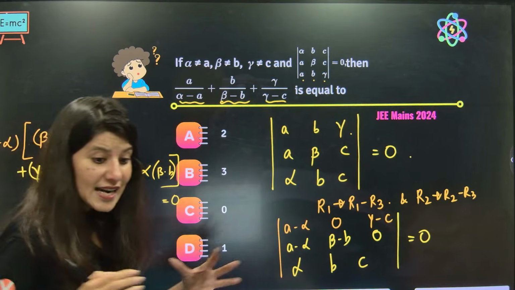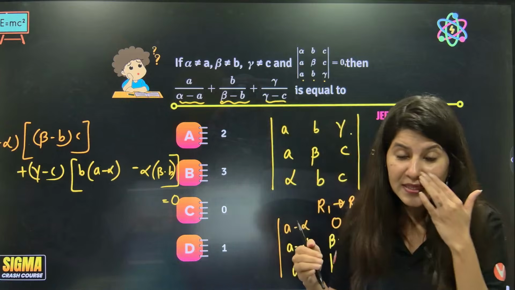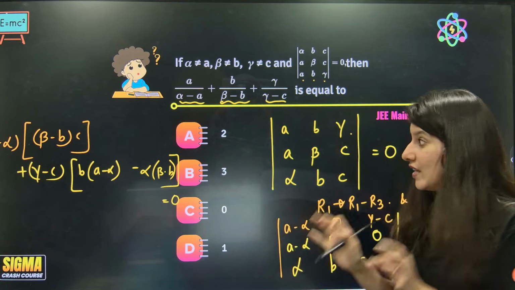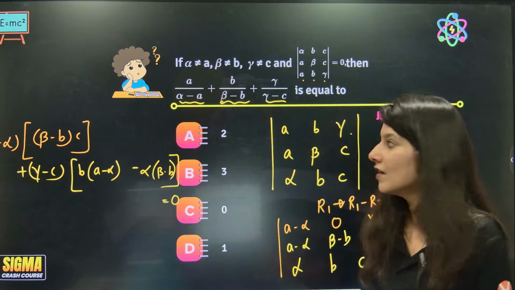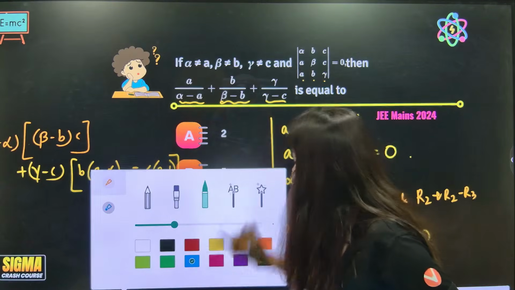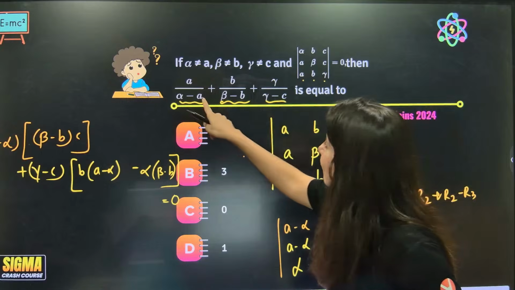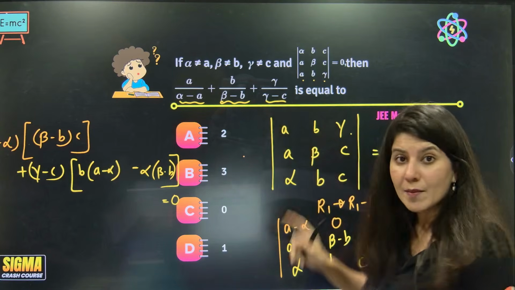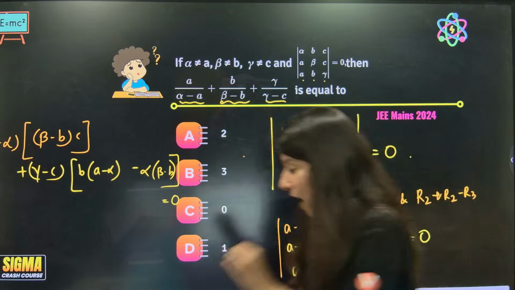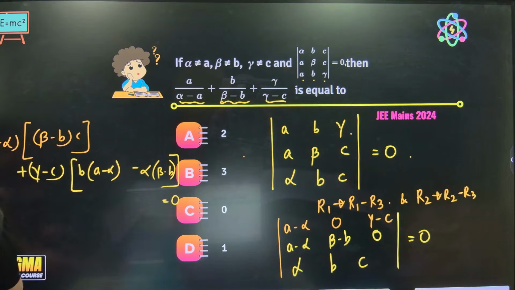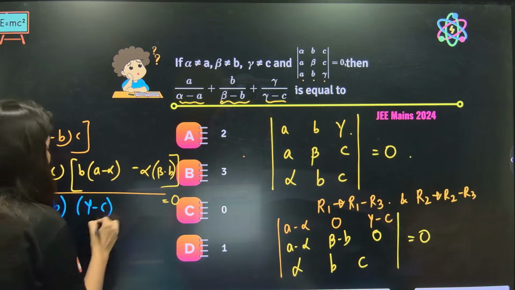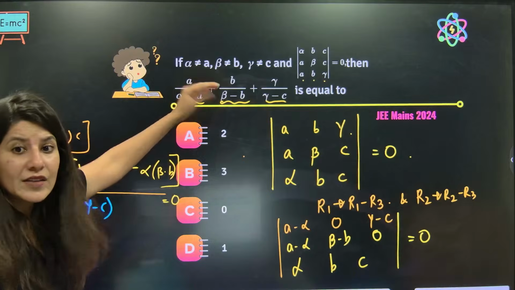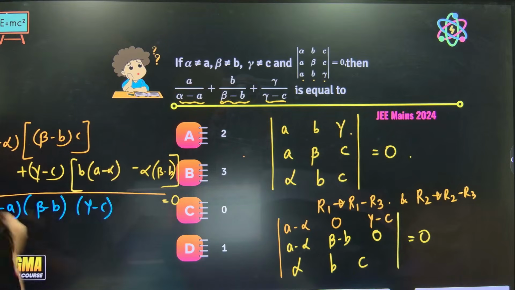All right, now please understand, you don't have to multiply it. We have to keep this A minus alpha, beta minus B, everything as it is. Just focus on whatever is given. Don't you think alpha minus A, beta minus B and gamma minus C should be in the denominator? So I will divide the whole equation by alpha minus A, beta minus B and gamma minus C. After that, my equation will be readily in this format. Okay, just divide.